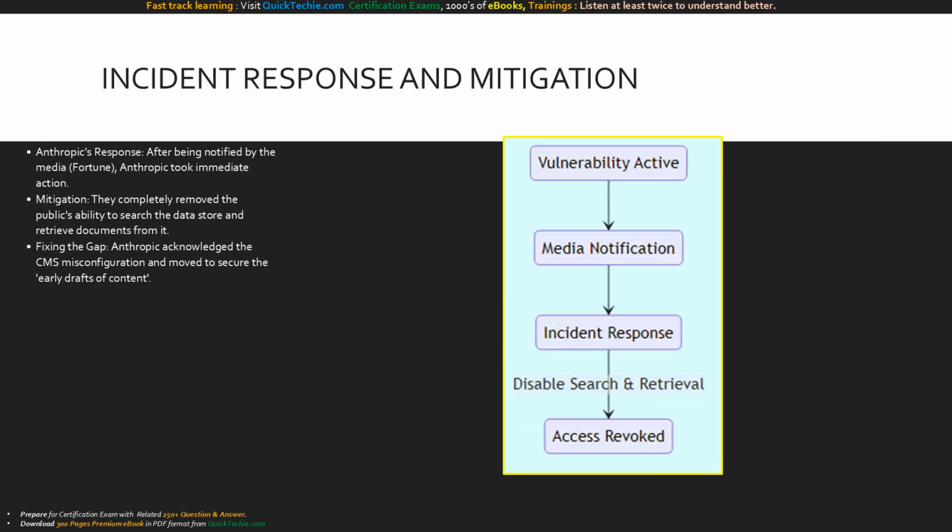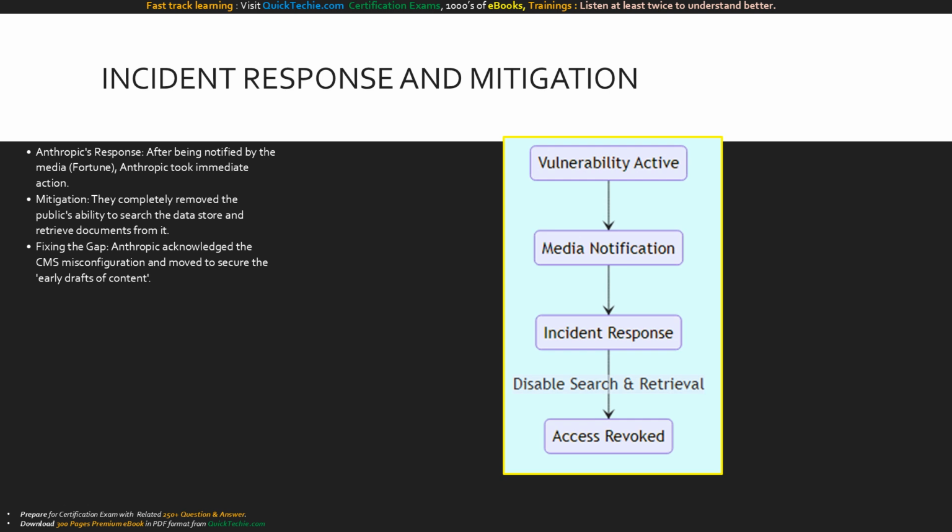How did the incident response play out? Once notified by journalists on a Thursday, Anthropic's security team initiated immediate incident response. Their mitigation strategy was swift and decisive. They completely removed the public's ability to search the data store and disabled the retrieval of documents from those URLs. They openly acknowledged the CMS tool's misconfiguration and secured all early drafts and internal documents.